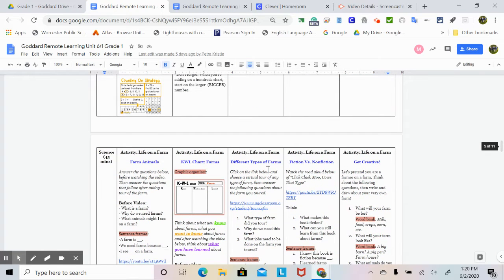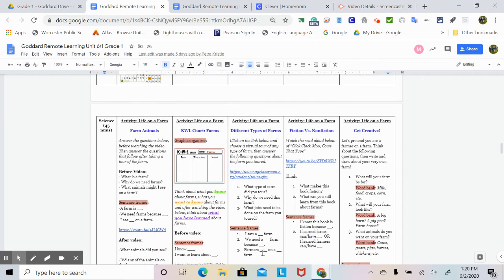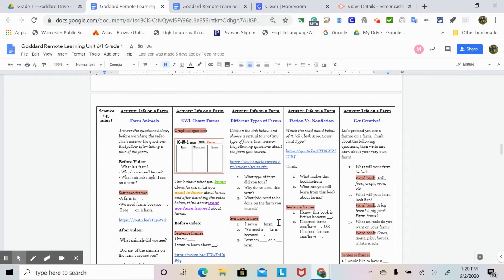All right, on to science. Activity, life on a farm, different types of farms. Click on the link below and choose a virtual tour of any type of farm. Then answer the following questions about the farm you toured. So there you go, there's your link there. 1, what type of farm did you tour? 2, why do we need this farm? 3, what jobs need to be done on the farm you toured? Here are some sentence frames. 1, I saw a blank farm. 2, we need a blank farm because blank. 3, farmers blank on a blank farm.